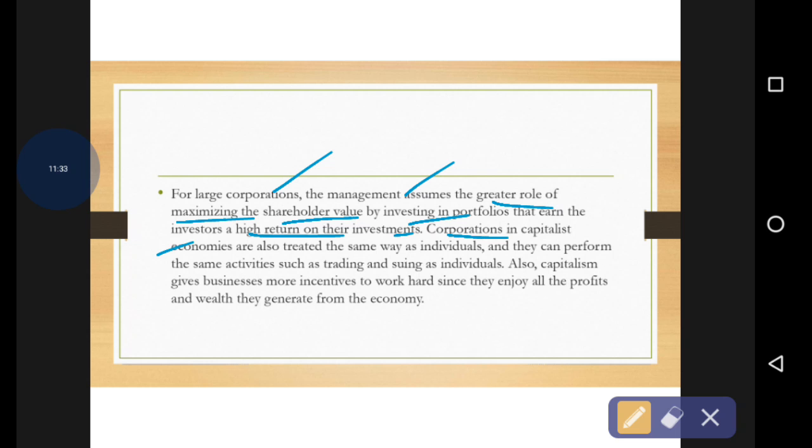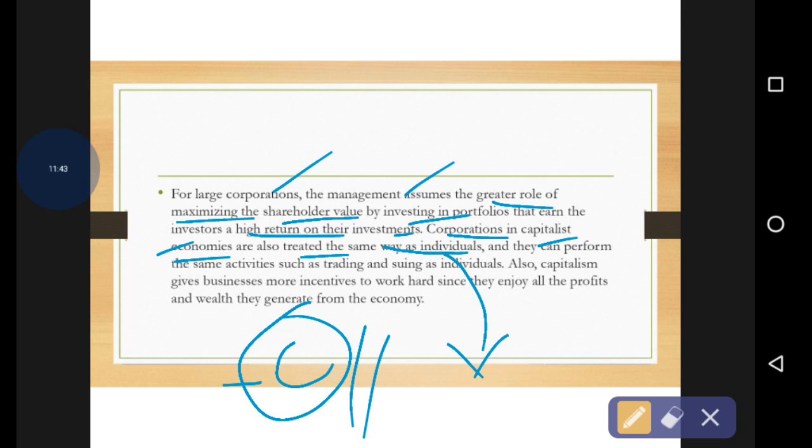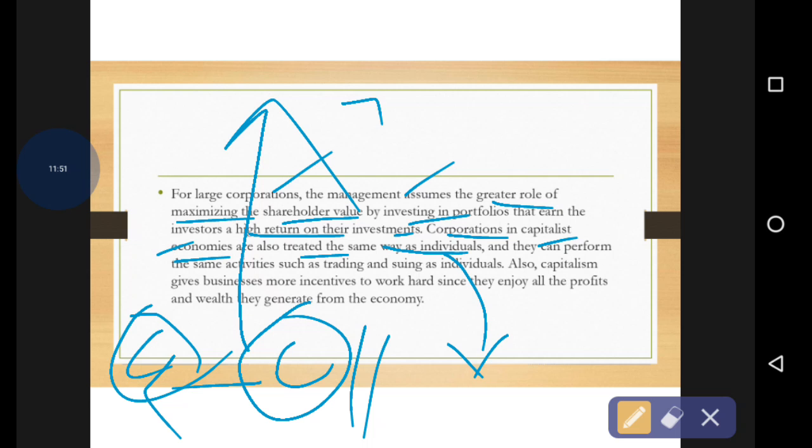So the corporations in the capitalistic economies are treated the same way as individuals. In the capitalistic society, they act as individuals, okay. So it is at the individual level, not the group or all the people combined. That only occurs in socialism, not in capitalism. So they can perform the same activities, such as trading, as individuals.